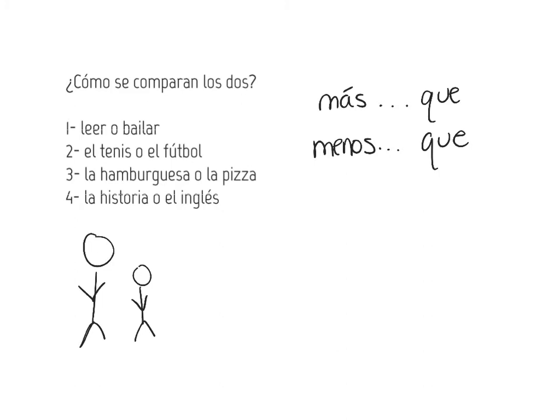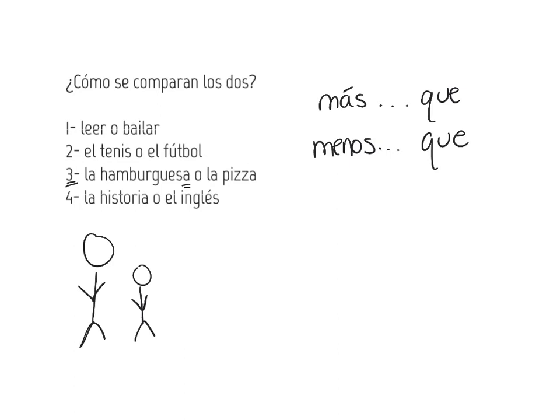So for example, if I wanted to say la hamburguesa es menos deliciosa, hamburguesa, que la pizza. If I wanted to tell you that me interesa más la historia que el inglés, I'm more interested in history than in English. So I could compare activities and things as well. Me gusta más leer que bailar. I like to read more than dance. Más que, more than, menos que, less than.